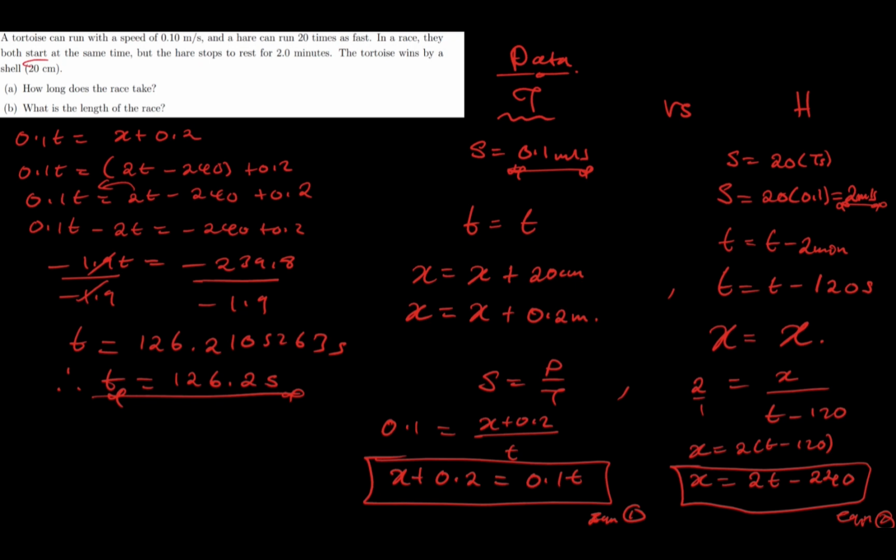Then again, to know the time that you used up, we had to use the equation for speed, because we had speed, time, and distance on both sides. So we had to use the speed equation to come up with equations that we can substitute, because they both start at the same time, so we can find means of marrying them together.